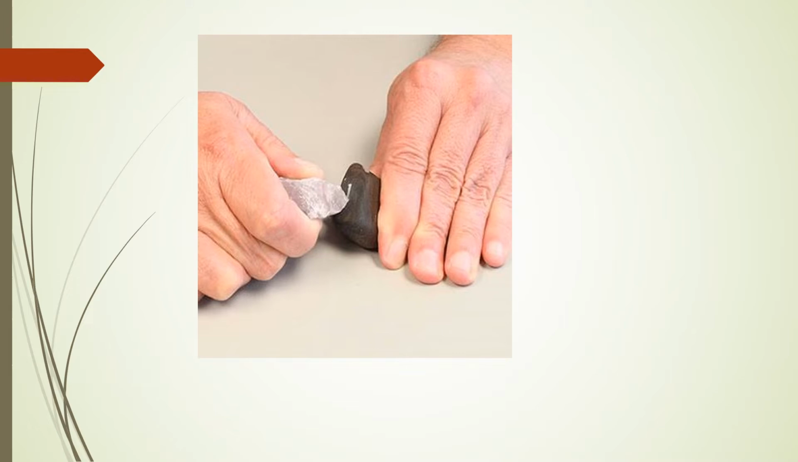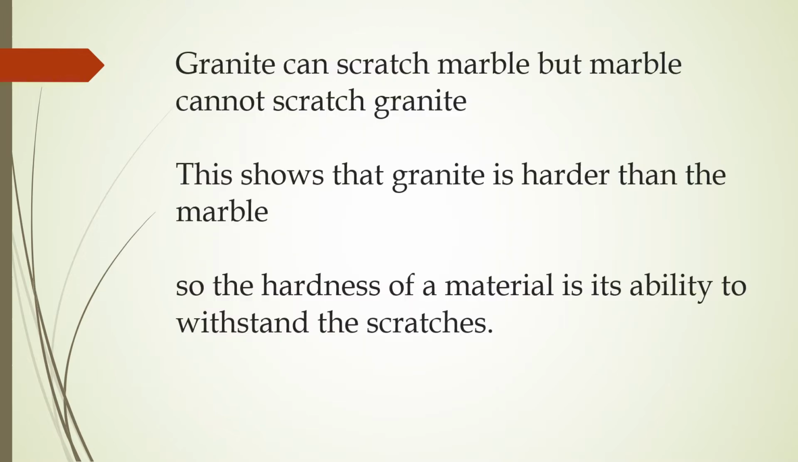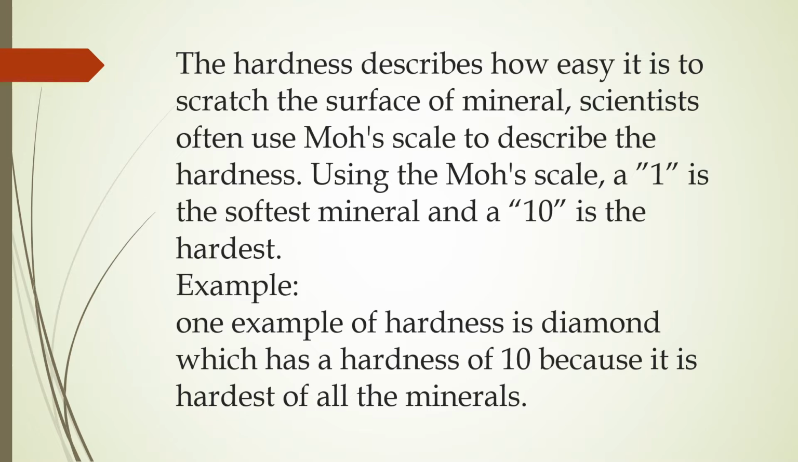Here is a picture that shows how you can find out the hardness of a rock, in which one rock is scratched by the other. Granite can scratch marble, but marble cannot scratch granite. This shows that granite is harder than marble. So, the hardness of a material is its ability to withstand scratches. The hardness describes how easy it is to scratch the surface of a mineral.